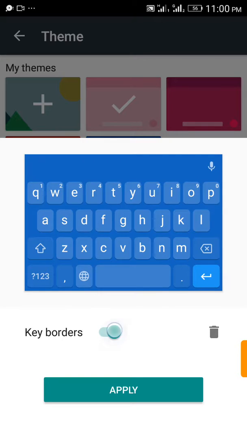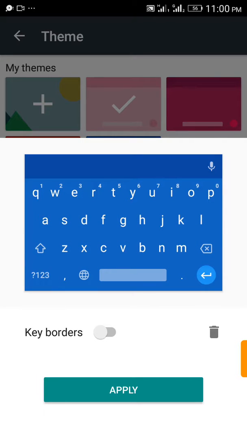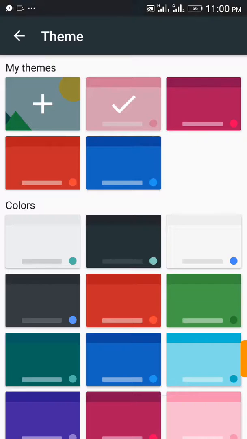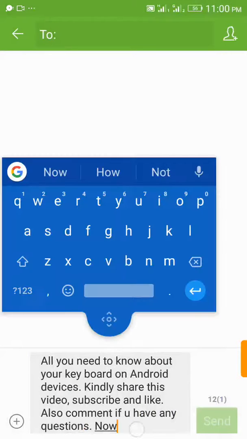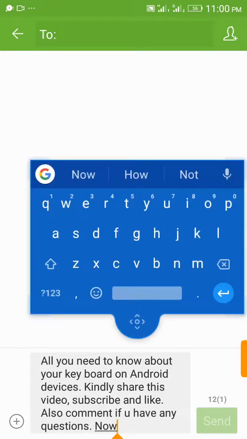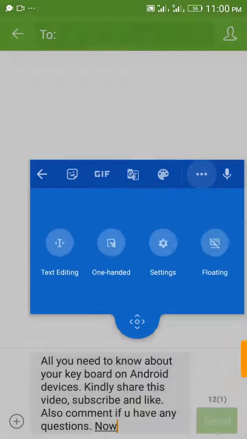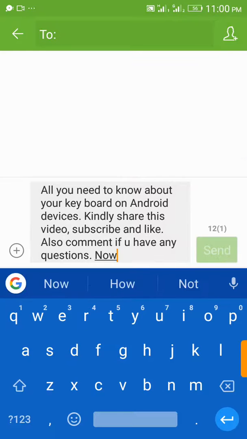So I prefer it like this. Well, let's just give it a try like this. Then you apply. So you see, it's flexible. I don't want to float and switch again, so I just go back to my normal type of keyboard.